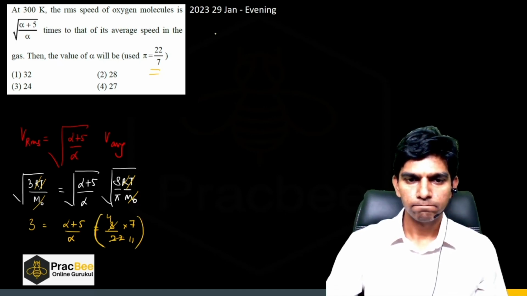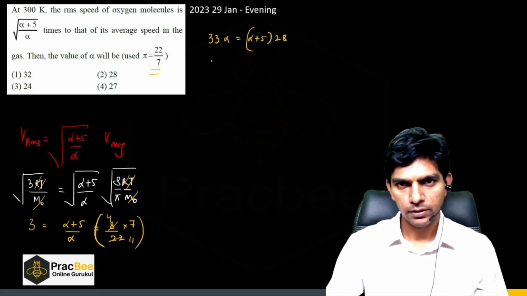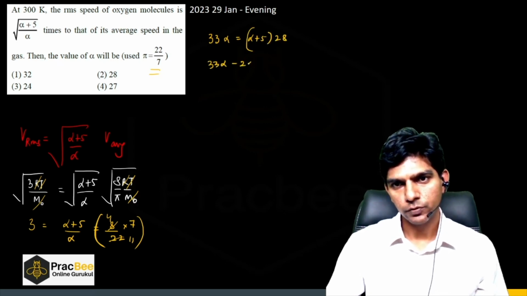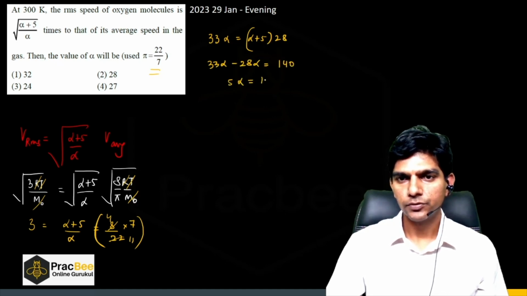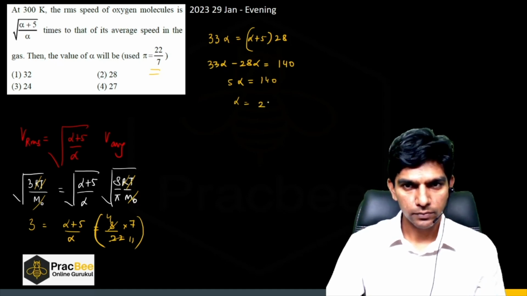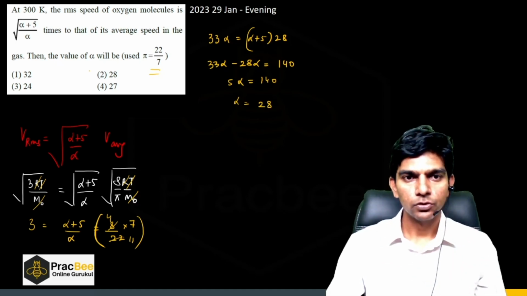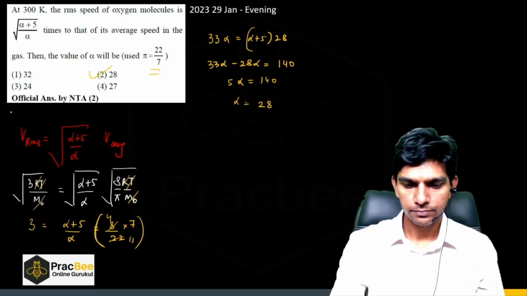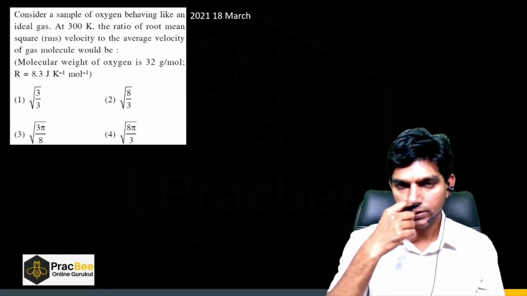So we can say 33 alpha is equal to (alpha plus 5) times 28. So 33 alpha minus 28 alpha is equal to 140. So 5 alpha is equal to 140. So alpha comes out to be 28. So option 2 is the right answer. Right. So let us move to the next question.